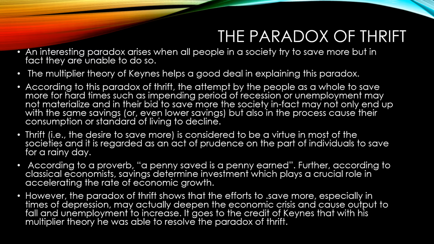After understanding these two concepts, you can come to the concept of the paradox of thrift. It is an interesting paradox which arises when all the people in a society try to save more, but in fact they are unable to do so. The multiplier theory of Keynes helps a good deal in explaining this kind of paradox.